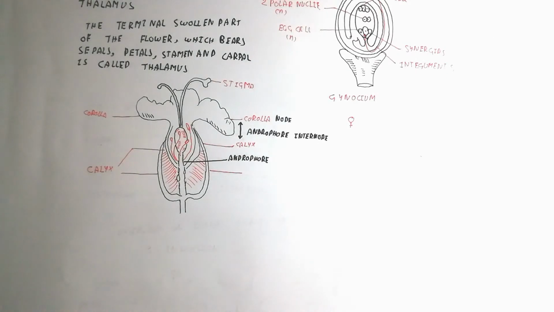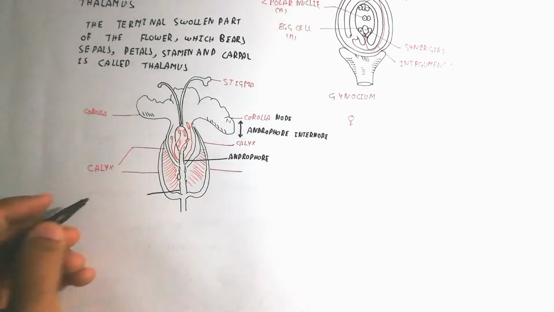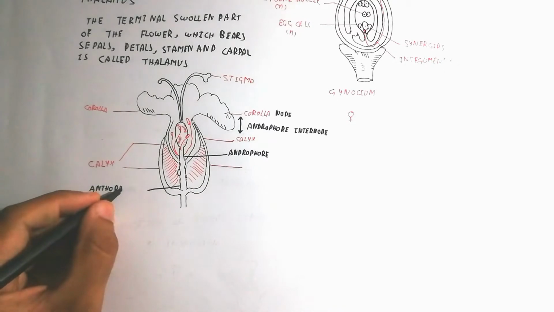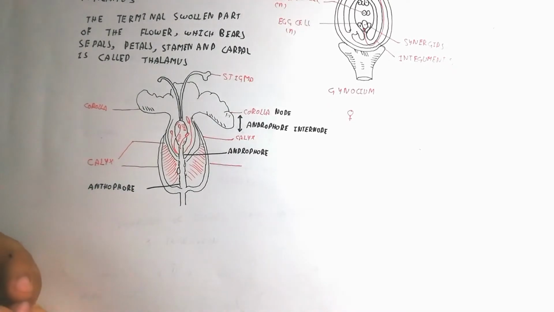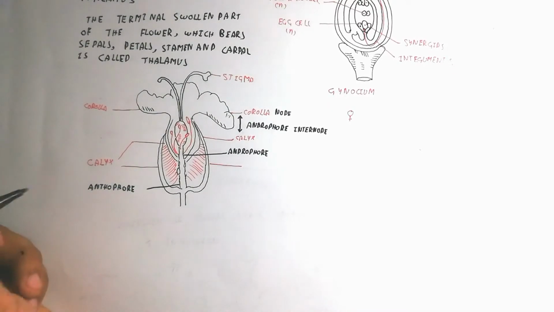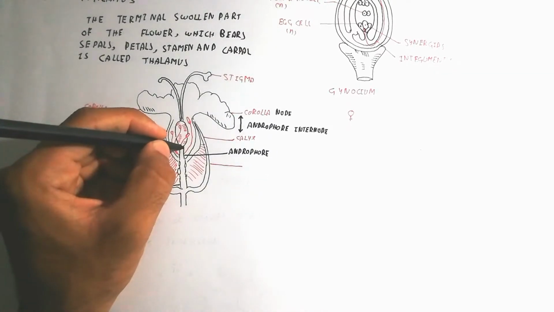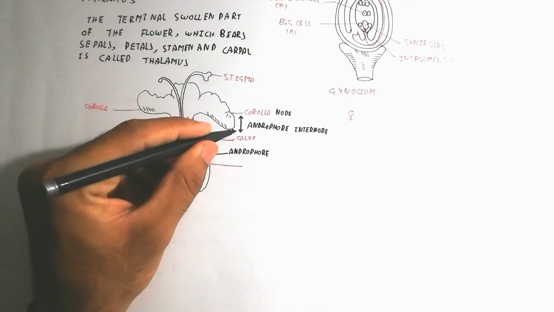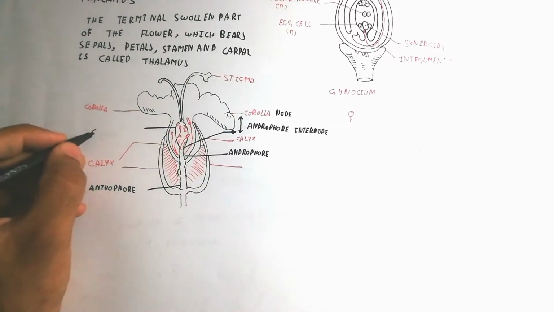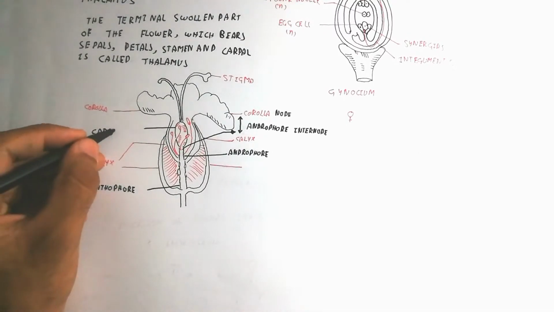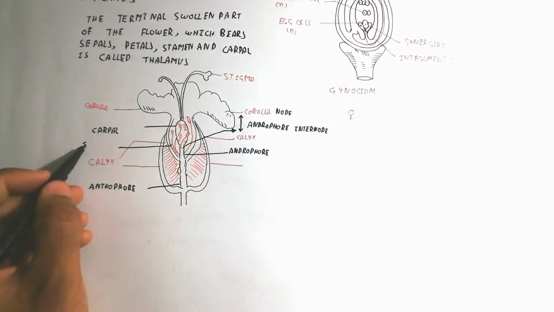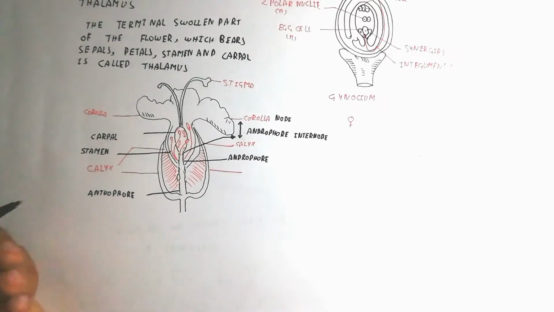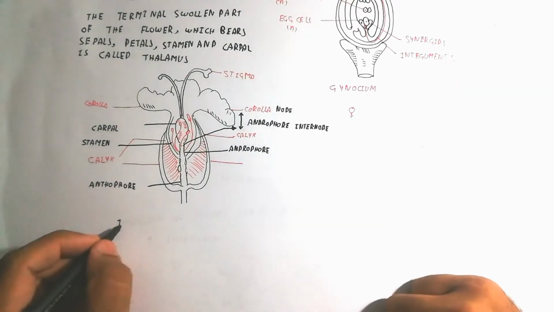Here is the androphore. Andro means maleness and phore means produce. It bears the maleness due to the filaments of stamen. Here is the androphore, and the anthophore is the distance between the calyx and corolla. And that is the internode.